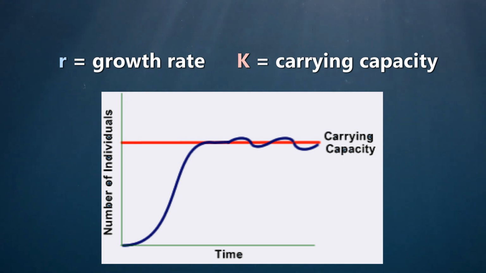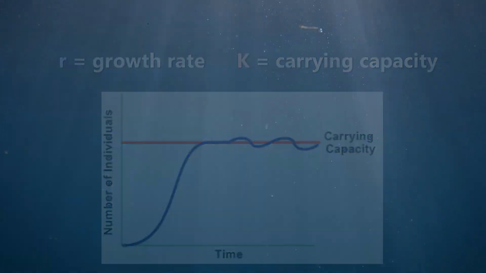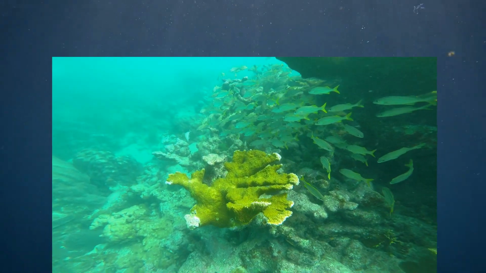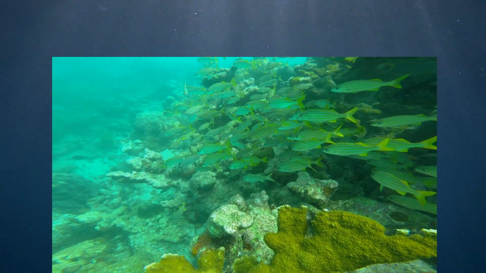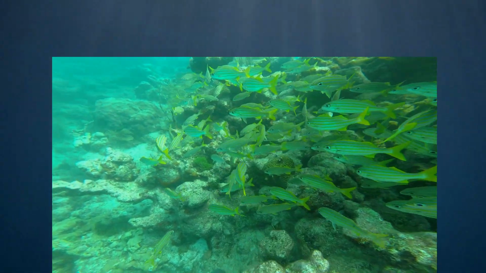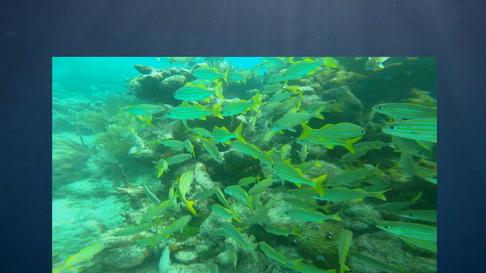Populations generally will fluctuate around the carrying capacity, with little booms and busts or cycles based on predator-prey relationships or seasonal cycles of food availability. So what does all this have to do with fish reproduction? Well, remember how I mentioned fish can have millions of offspring in a season?